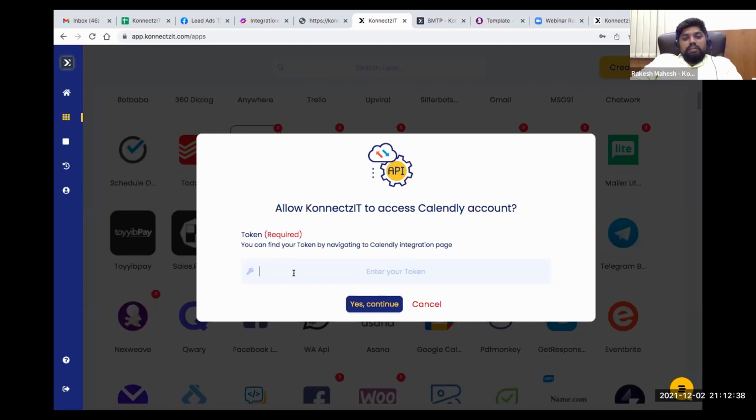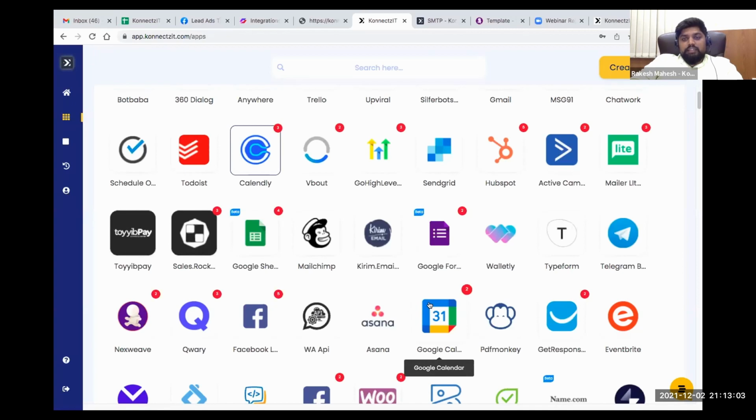So this is API key or auth token based authorization, where you just need to enter the API key, which you will be able to see in the destination app. For example, if it is Calendly, you can go to the settings page based on the instructions. You can get an authorized API key, place it here, click on save and continue. This will authorize the app inside Connexit. So these are the two types of authorization.